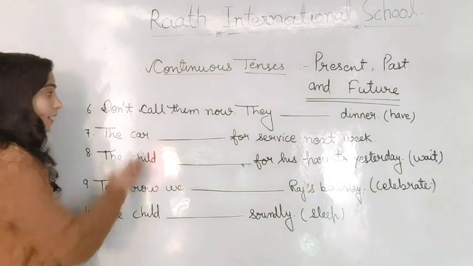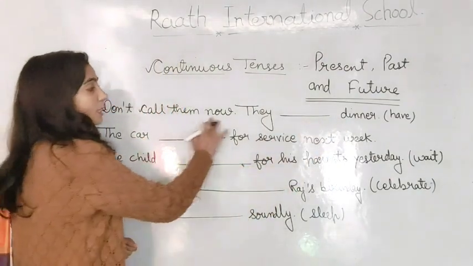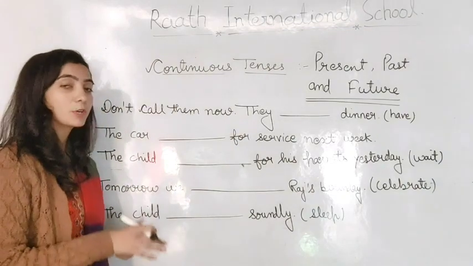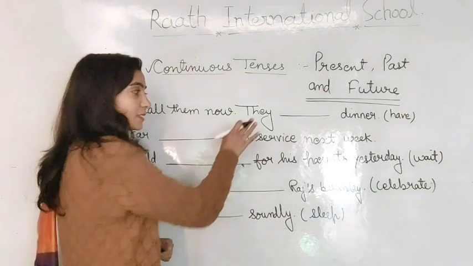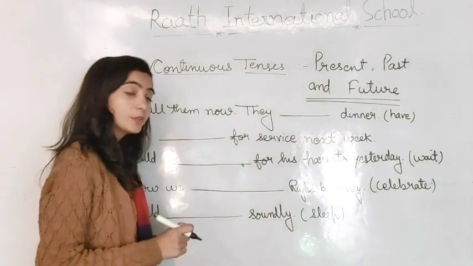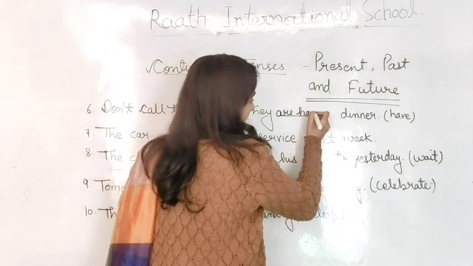Okay, what is next? Don't call them now. They have dinner. So as you can see the word now. It means we are talking about present continuous, and you can see the verb have is here and the subject is they. So we will fill they are having.